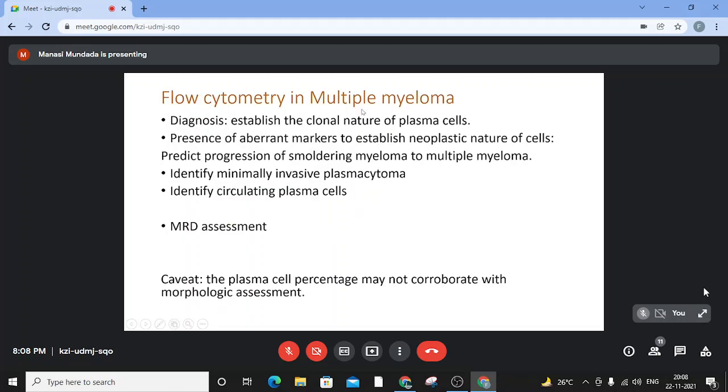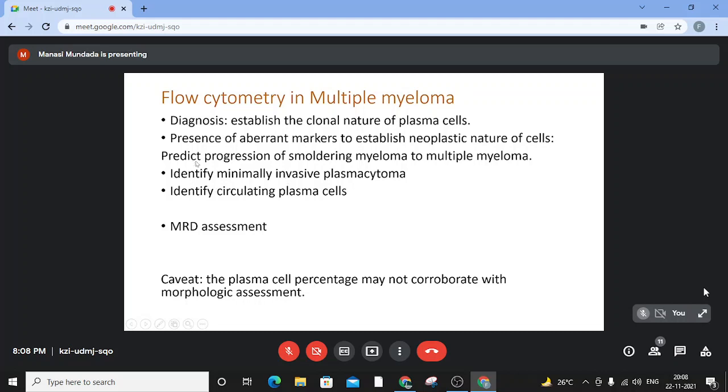What's the role of flow cytometry in multiple myeloma? The first is in diagnosis, to establish the clonal nature of plasma cells. Then the presence of aberrant markers to establish the neoplastic nature of plasma cells. So the presence of these aberrant markers, which we will see in the next slide, points towards the neoplastic nature of the plasma cells, along with the kappa lambda clonality restriction that we can see. And these aberrant phenotypes predict progression of a smoldering myeloma to multiple myeloma. So flow comes in quite handy in identifying these cases of smoldering myeloma, which are at a higher risk of progressing to multiple myeloma.